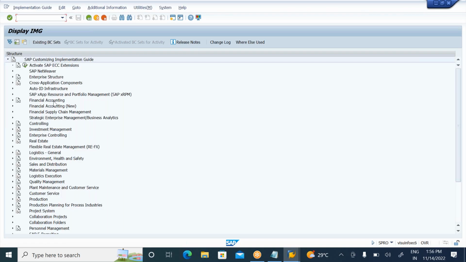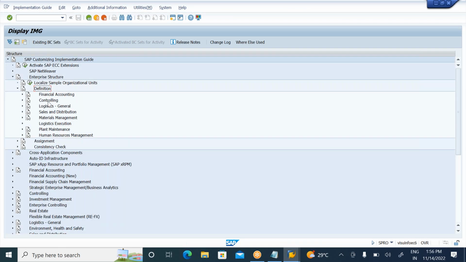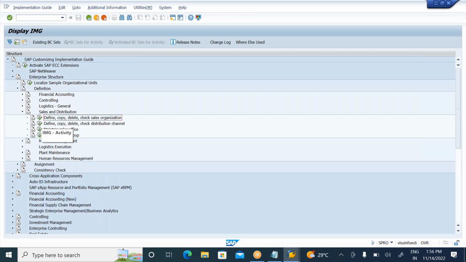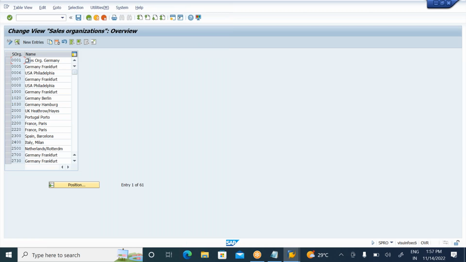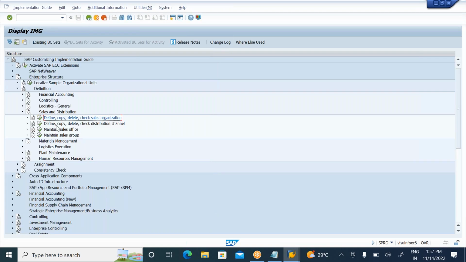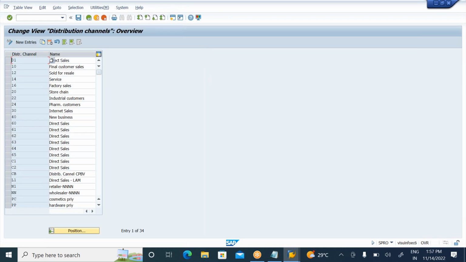Go to SPRO or IMG and Enterprise Structure. Go to Definition. In the definition part, I need to go to Sales and Distribution. Here I'll define and copy the sales organization. The sales organization is purely responsible for the sales activities. I'm taking my sales organization as 1000. In a real system it is not 1000. If they want, they will copy a new sales organization. And also the distribution channel. Here we have a lot of procurement processes like consignment, pipeline, subcontracting. For the SD people, they have different kinds of sales. For distribution channel, I'm just taking 10.